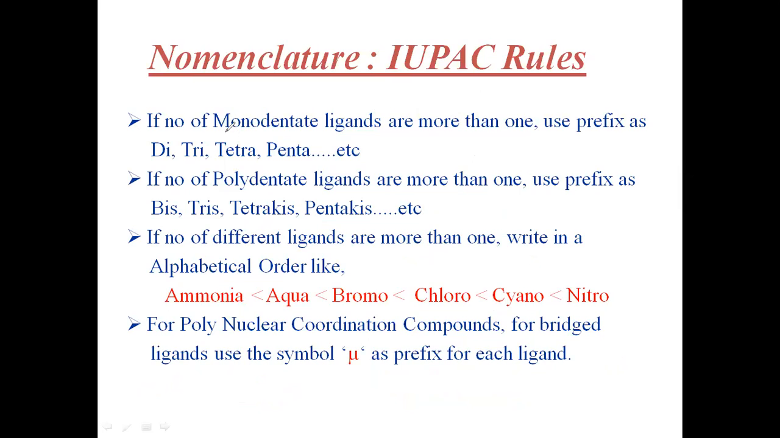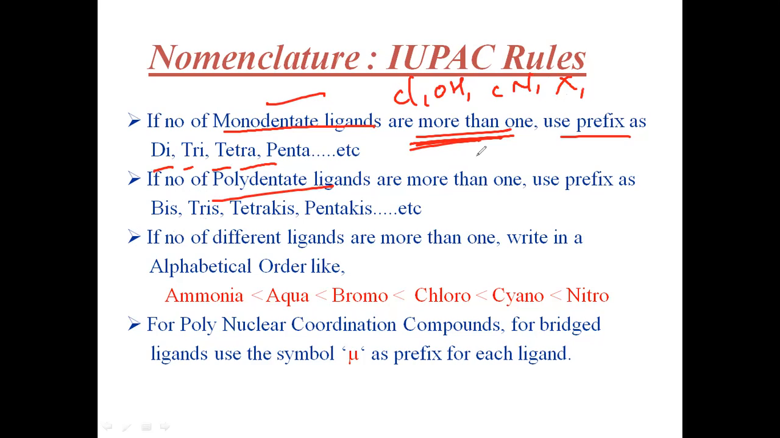If the number of monodentate ligands is more than one, then use the prefix di, tri, tetra, penta, hexa, hepta, like this. Like water, ammonia, hydroxy, oxo, generally if they are more in number, we write the prefix di, tri, tetra. Next, if polydentate ligands are there, or complex ligands like chloro, OH, cyanide, all halogens, then use the prefix bis, tris, tetrakis, pentakis, and so on.